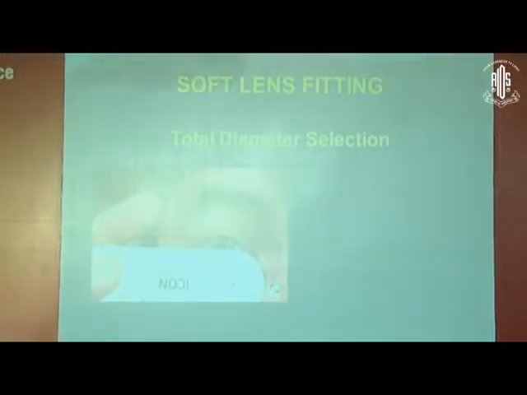So what are the various parameters that you look for while fitting soft contact lens? Of course, there is a size, total diameter of contact lens. So what should be the total diameter? The total diameter of soft contact lens to begin with is HVID plus 2. By HVID, I mean that we measure with calipers the horizontal visible iris diameter, that is, an indicator of corneal diameter. And we add plus 2 to it. Of course, then we place the lens and we can modify it further.